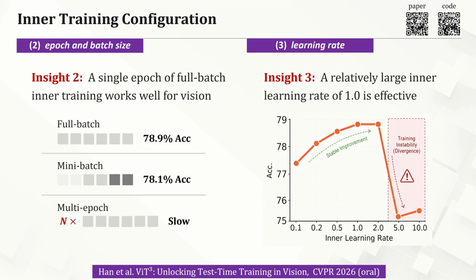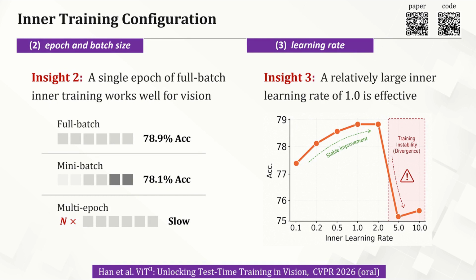Next, we have 2 key observations. First, a single epoch of full batch inner training works well in vision. While sequential mini batches work great for causal data like text, they introduce a causal bias that harms non-causal vision tasks. And while multiple epochs improve accuracy, they slow things down without specialized implementation. Second, a large inner learning rate of 1.0 is effective. Small learning rates don't update the weights enough to capture the context, while excessively large ones cause the training to crash. 1.0 is the sweet spot.